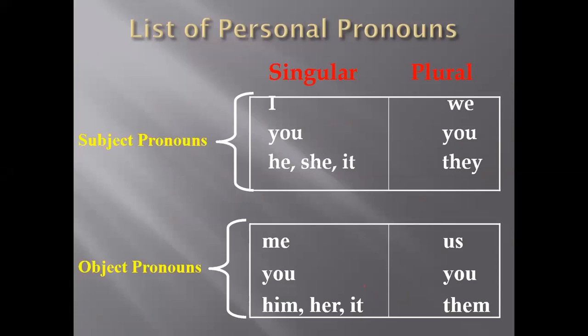If you want to talk about yourself, you will say I. If you want to talk about the person in front of you, you will say you. If you want to talk about one boy, he; one girl, she. If you want to talk about anything, like an animal or a thing, a table, a cat, you will say it. If you want to talk about a group of people and I am with this group, we will say we. So we is for a group of people and I with them.